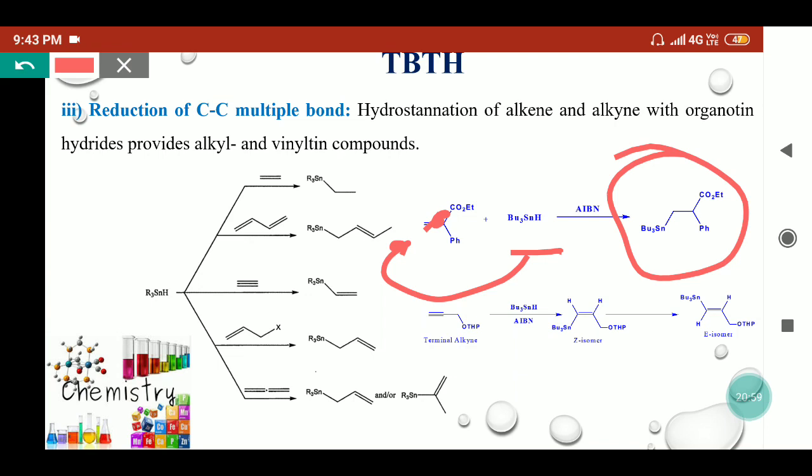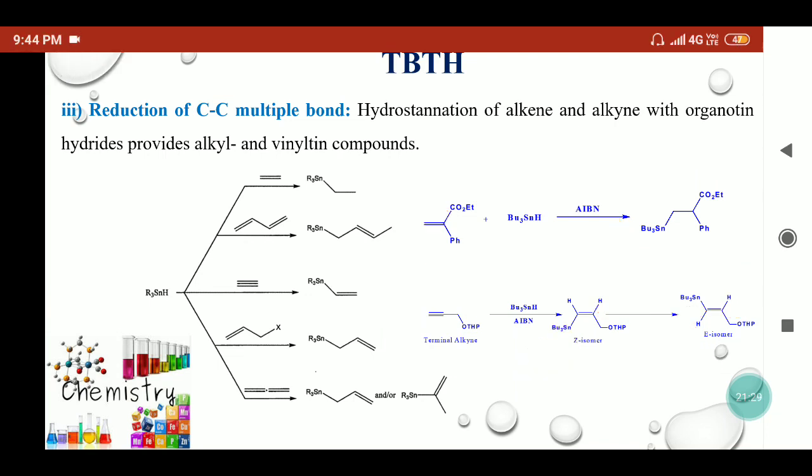If we are treating terminal alkynes with tri-n-butyl tin hydride in the presence of a radical initiator, then the tin radical will also go to the unsubstituted carbon, and firstly we will get the Z isomer. That means the tri-n-butyl tin radical and hydrogen will attach in a trans manner, but later it will convert into the E isomer, where the hydrogens are opposite to each other. So the TBTH is also useful to synthesize different types of organotin compounds.